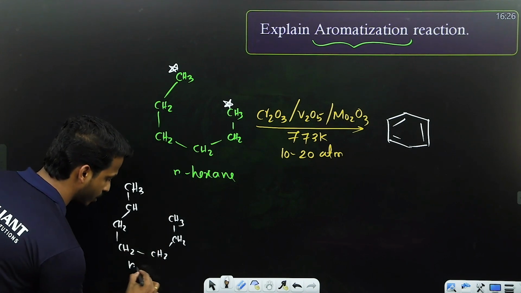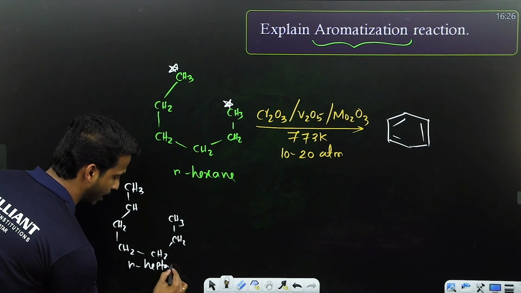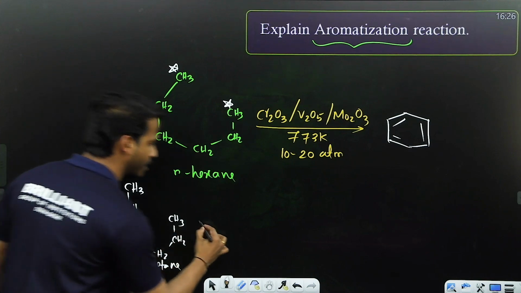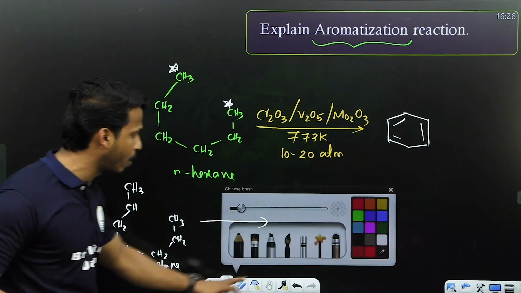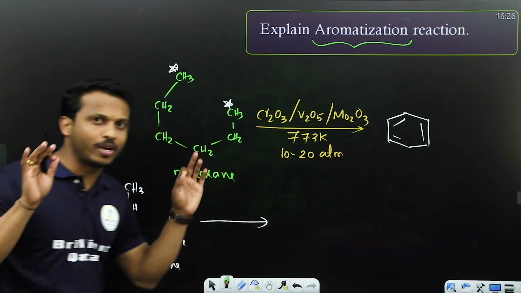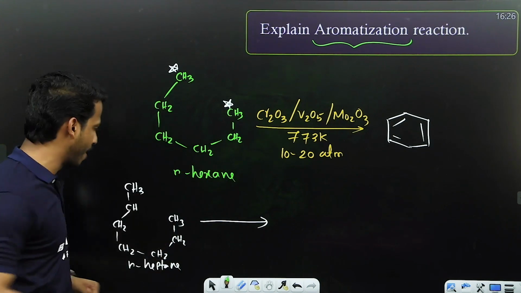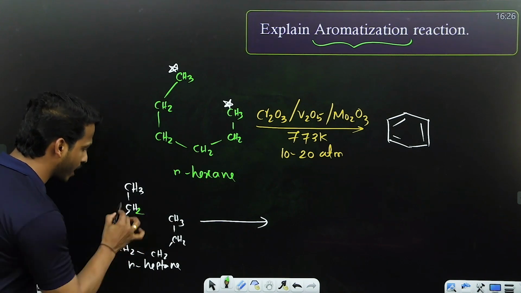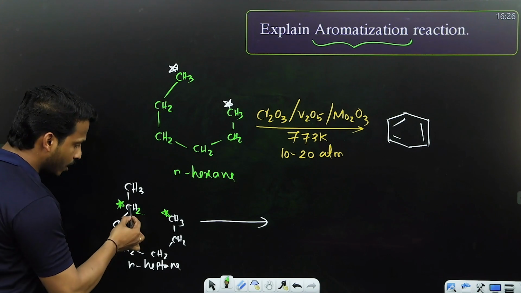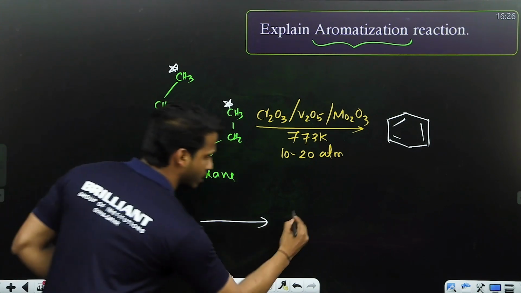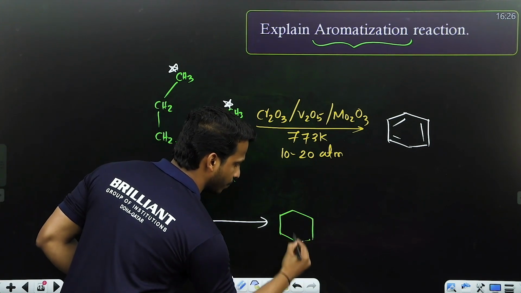Same reagent, when it undergoes aromatization, can you guess the product, dear all? Anyway, we need to get benzene because benzene is aromatic. This carbon and this carbon, the second and sixth carbon just join, and you will get benzene.